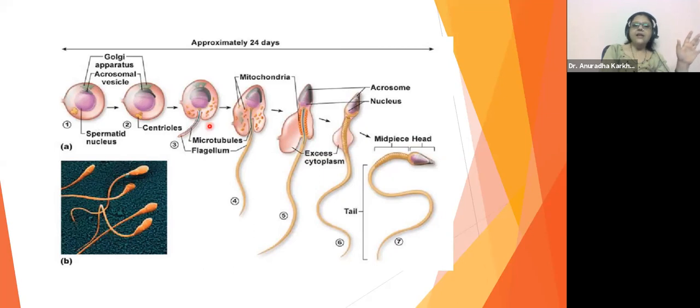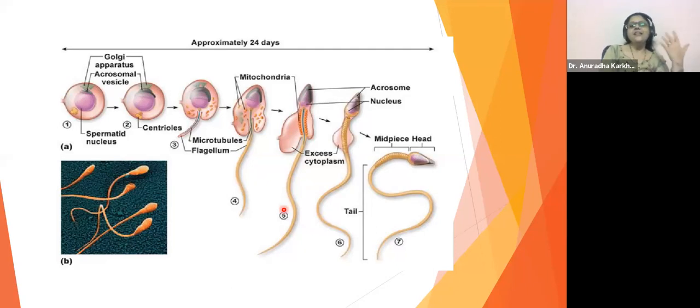Other organelles in the cytoplasm. See, you can see these small pieces. These are all going to be the cell organelles. 24 days. Yes, Vaishnavi. Yes, Picha. So it's going to take 24 days for all these things to happen, which is really a very long process. Got it now? What would the tail consist of? Microtubules. Okay. Fine. Understood about this. That's how the spermatozoa are going to be formed.